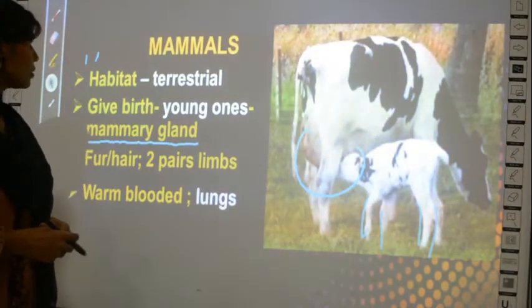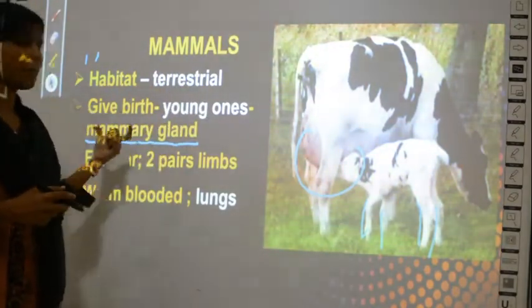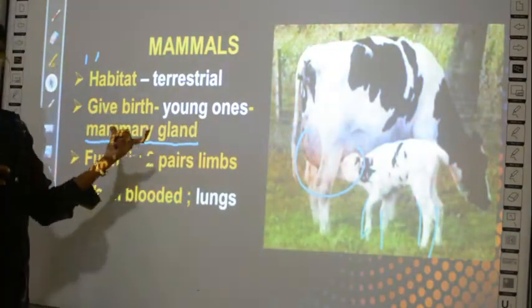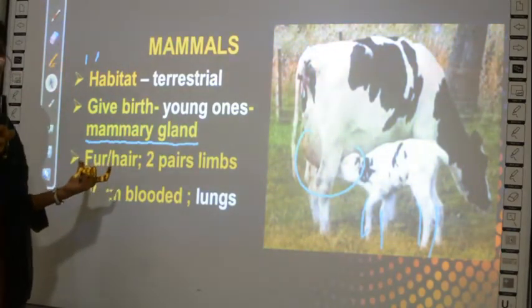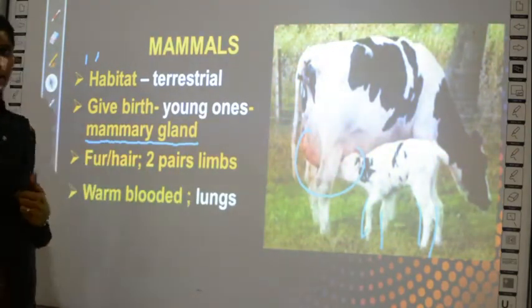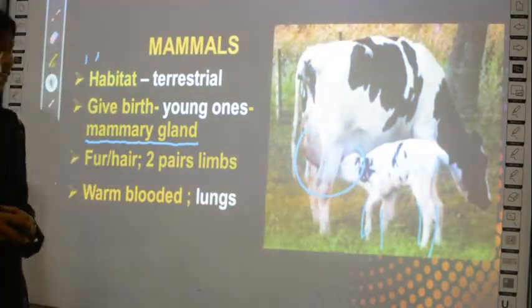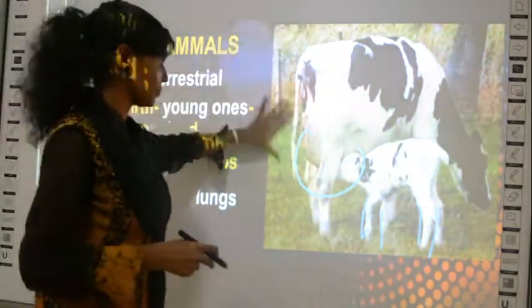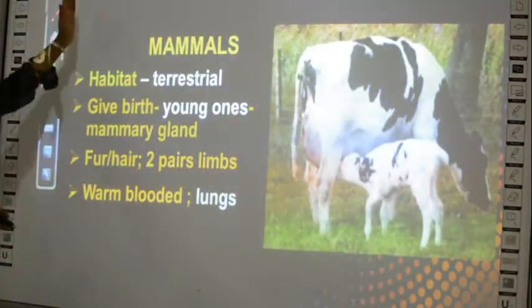So what have we studied about mammals? We are terrestrial in habitat, that is, we can live only on land, and mammals give birth to their young ones, and whenever they give birth, their mammary glands can produce milk. The body of mammals is covered with fur or hair, and we have two pairs of limbs, two forelimbs and two hind limbs. Mammals are warm blooded organisms and we breathe through lungs. So this is all about the group called mammals. That is all for today's class, and we'll get into the homework part.